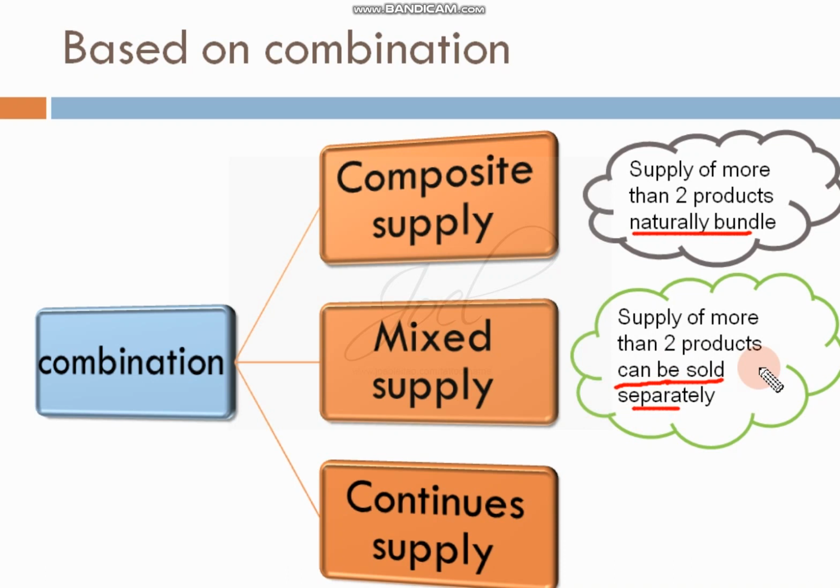That time price may vary, but when it is supplied together, but they can be sold separately and they are not naturally bundled, then we call them mixed supply. So that is mixed supply.